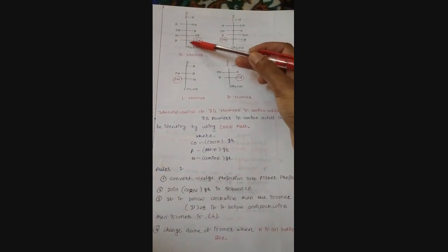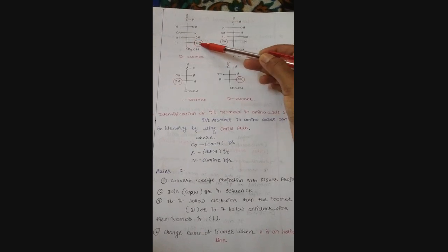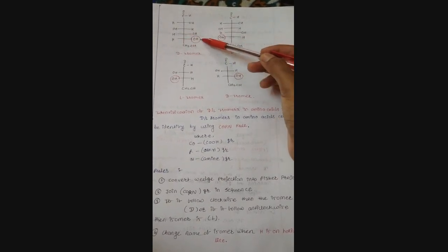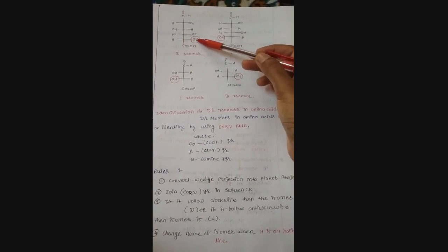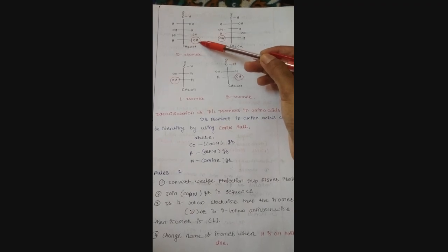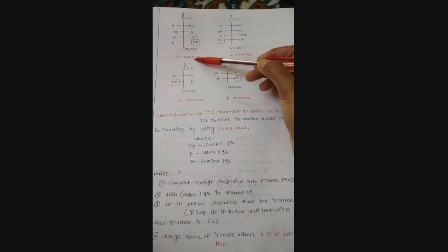Here's the example for D and L carbon. The structure of a monosaccharide starts from an aldehyde and ends with an alcohol. The last-but-one carbon is attached to OH and H. If the hydroxy group is present on the right side, then we call it a D isomer.